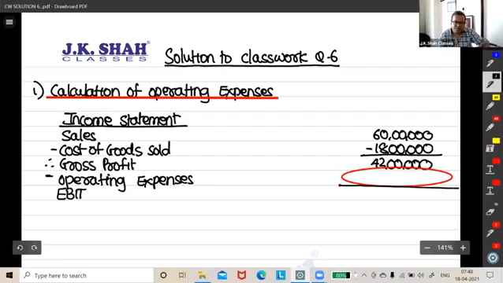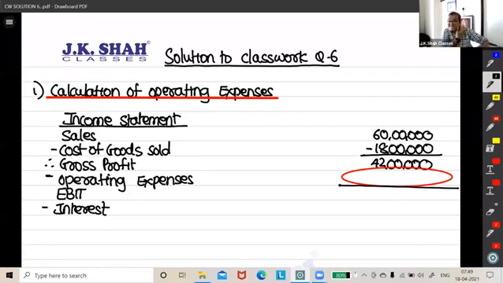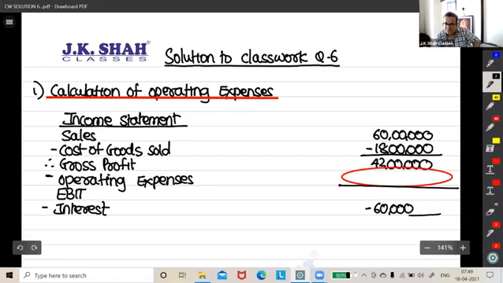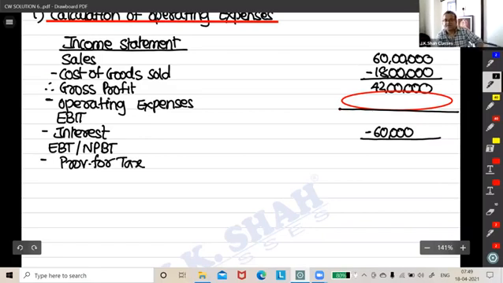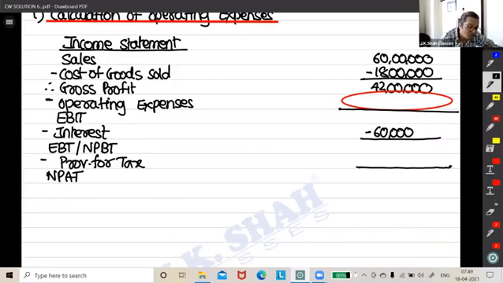EBIT, operating profit, less what? Interest. See, they're kind enough to give you the amount of interest also ready-made, right? 60,000. Earning before tax, also called NPBT. Less what? Tax, so let's write provision for tax. Then what do you get? NPAT. Correct, friends? So now we will solve this.